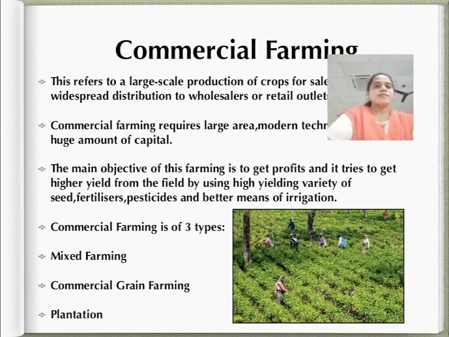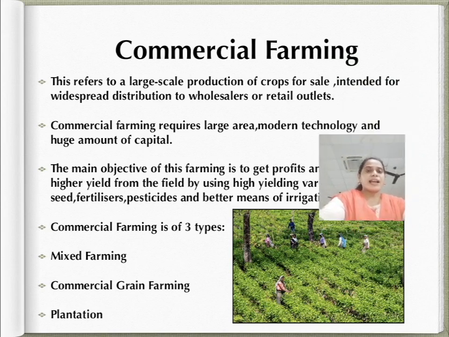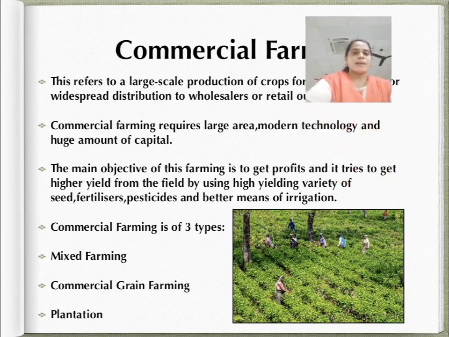Now the second type of farming is commercial farming. In commercial farming, crops are grown and animals are reared for sale in the market. The area cultivated and the amount of capital used are large. Most of the work is done by machine. So commercial farming requires a large area, modern technology, and huge amounts of capital.